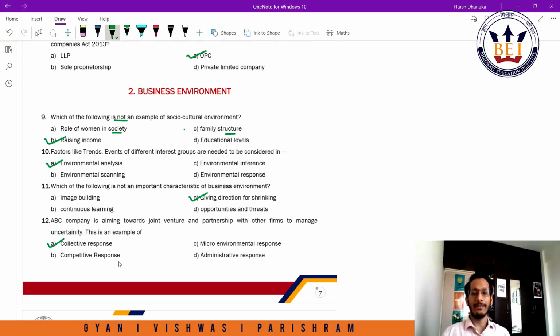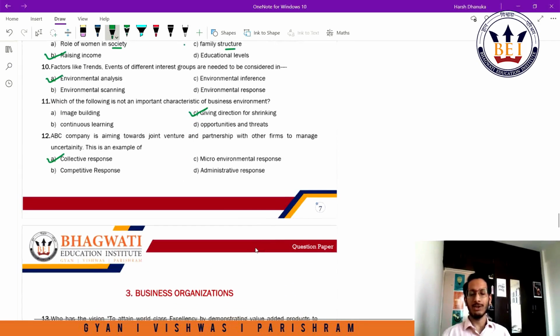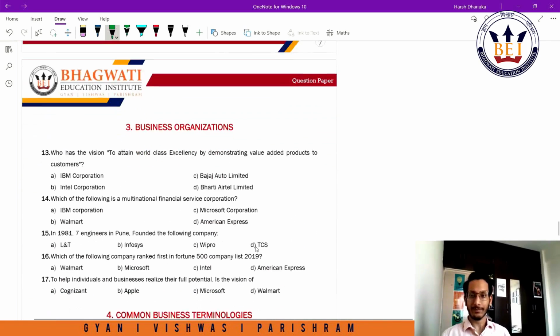It is not a competitive response because they're not trying to get a competitive advantage over their peers. It is not an administrative response because they haven't made any changes internally. Same applies for microenvironmental response. They haven't changed anything in their microenvironment, right? So A would be the answer here.